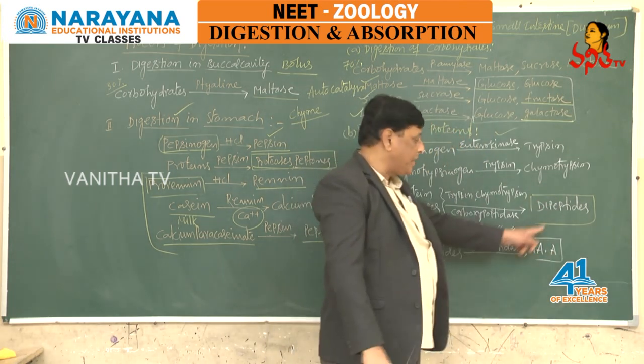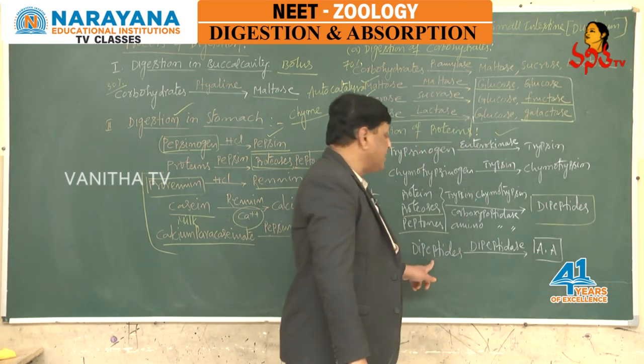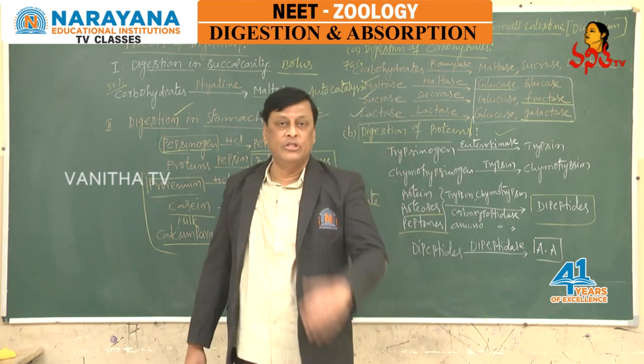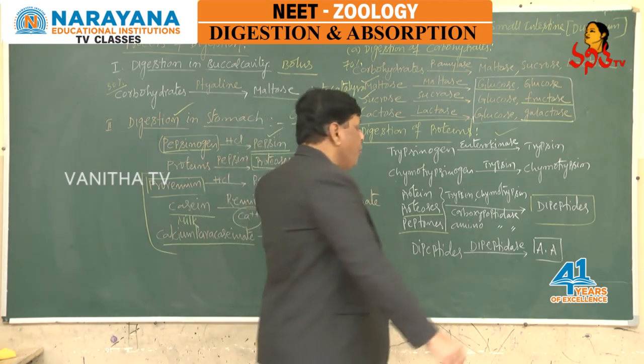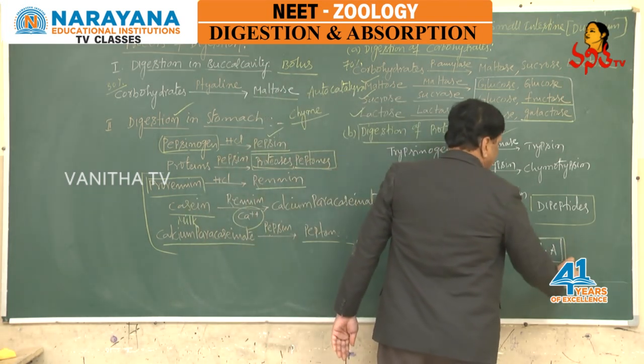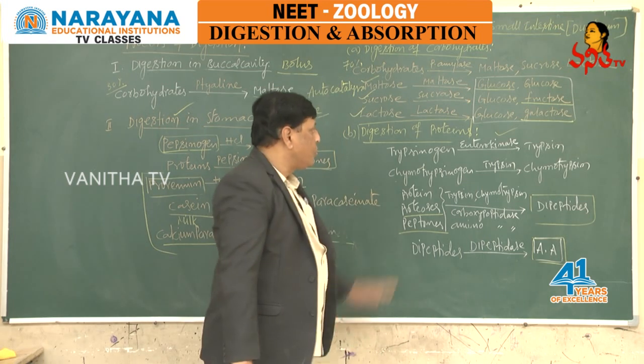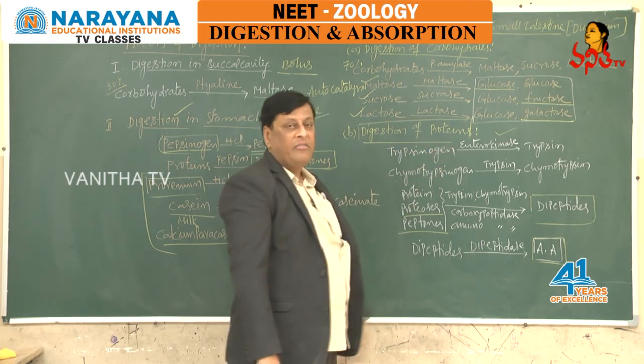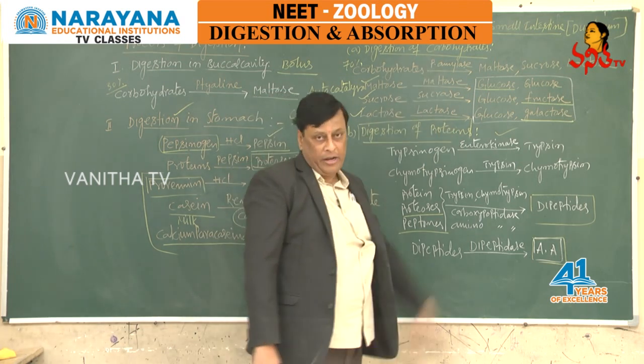All these dipeptides react with dipeptidase enzyme from intestinal juice that converts into the final product, that is amino acids. So with this, we completed the process of digestion in regard with proteins in the duodenum.